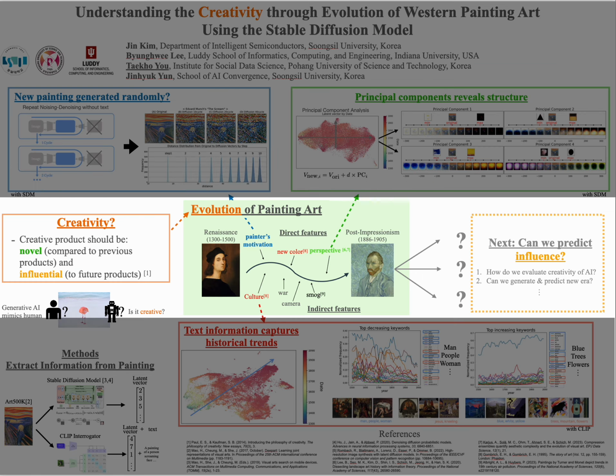From this study, we analyzed the features that may affect the evolution of artworks. As a next step, we need to connect it to the novelty and influence of the artworks. For instance, we need to classify some core keywords and mix these keywords and imagery to reproduce the pathway of the evolution of artworks. Through this study, our final goal is to understand the creativity of artworks so that we can evaluate the creativity of AI and predict the new era of artworks and also other things.